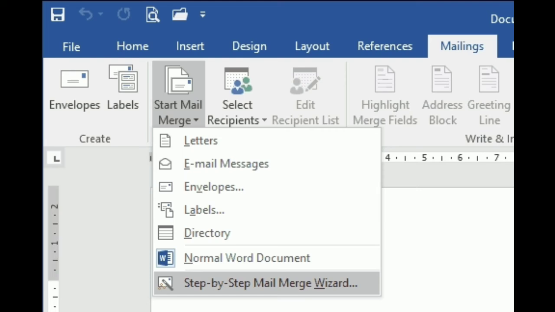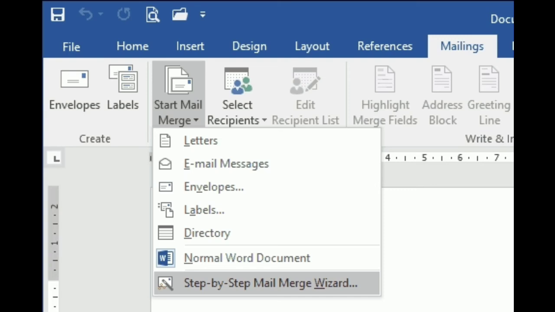Once again, first you have to click on the Mailings tab. There is an option given for Mail Merge. Click on Start Mail Merge. And at the end of this drop-down list there is an option, Step by Step Mail Merge Wizard. You have to click on that.